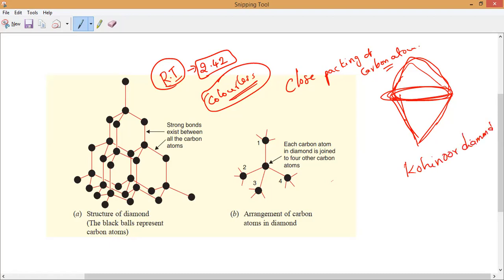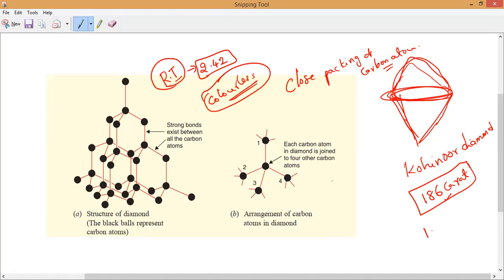This Kohinoor diamond is one of the largest diamonds, around 186 carats, the purest form of diamond, which was found near the Krishna River in South India. So that is the location of the Kohinoor diamond.